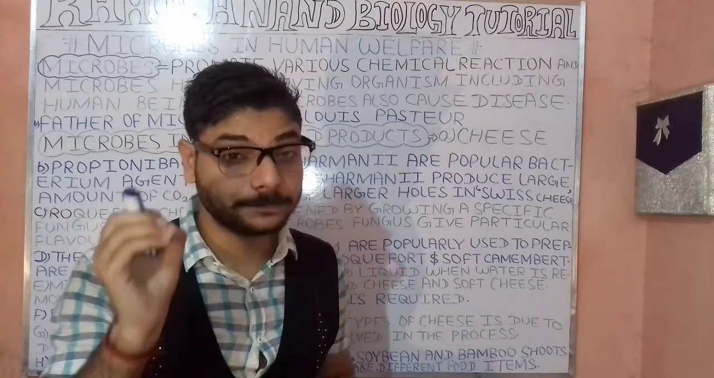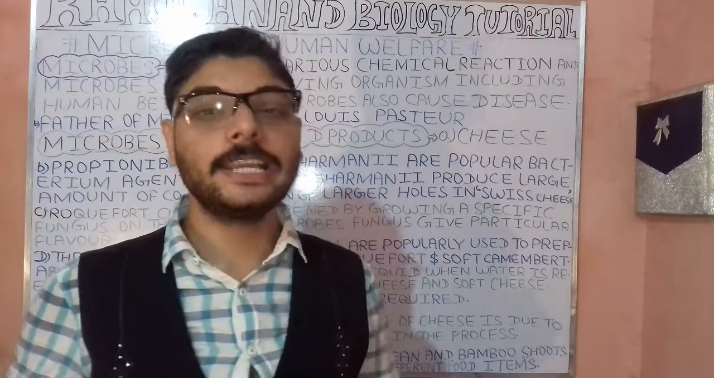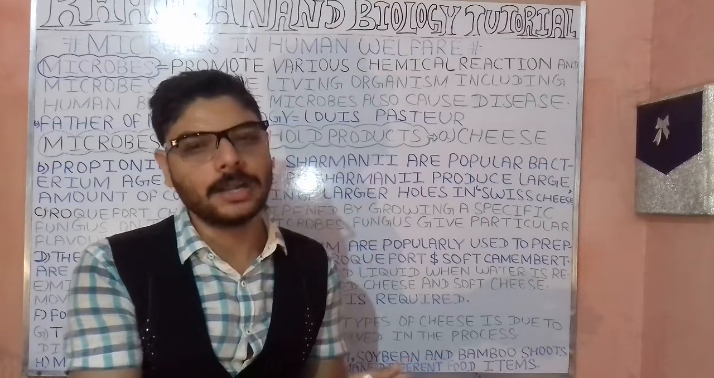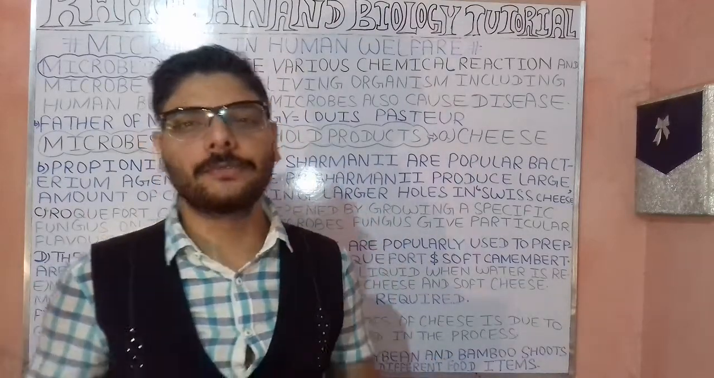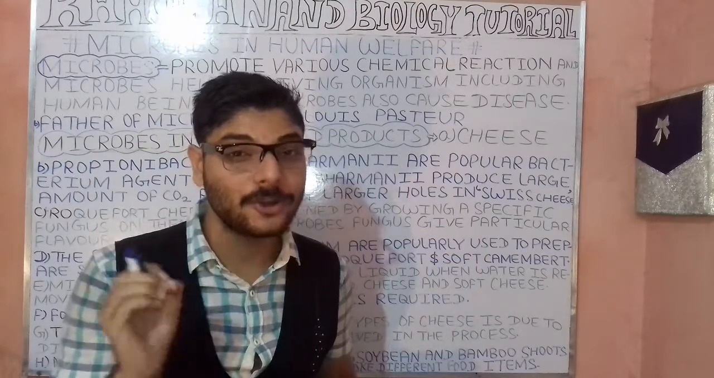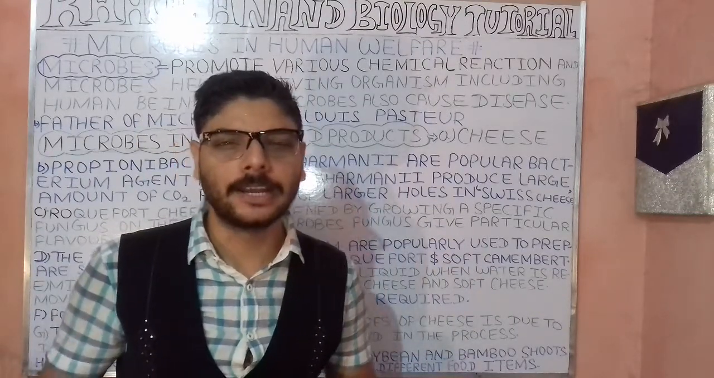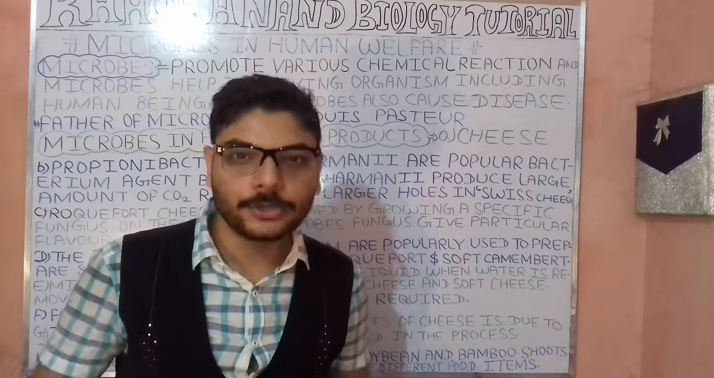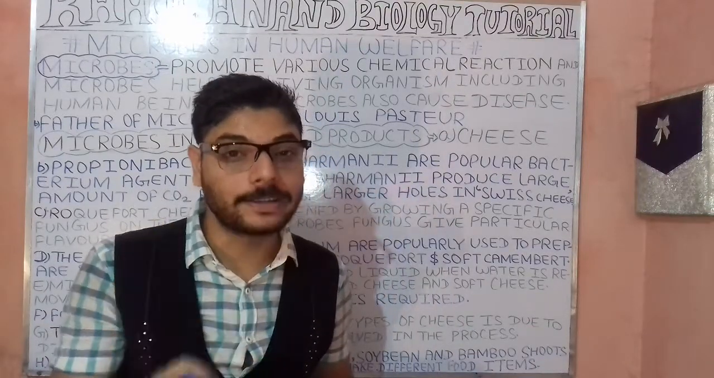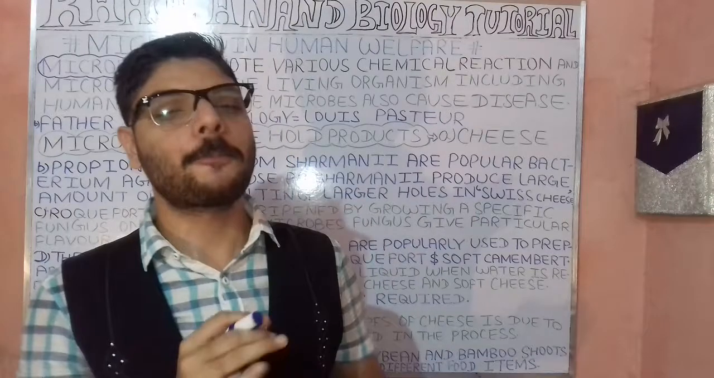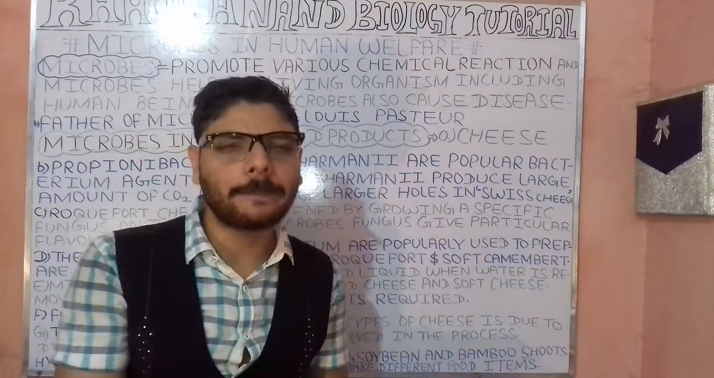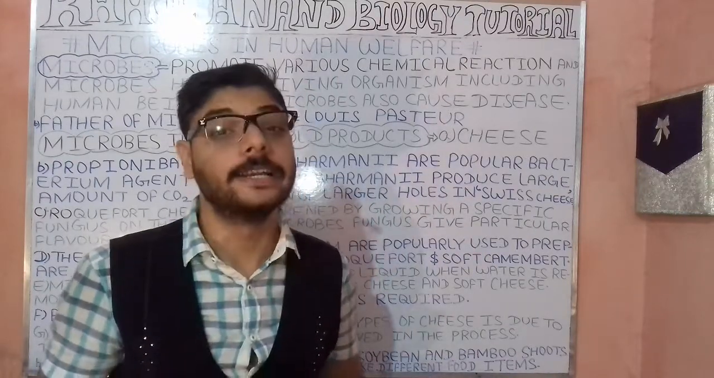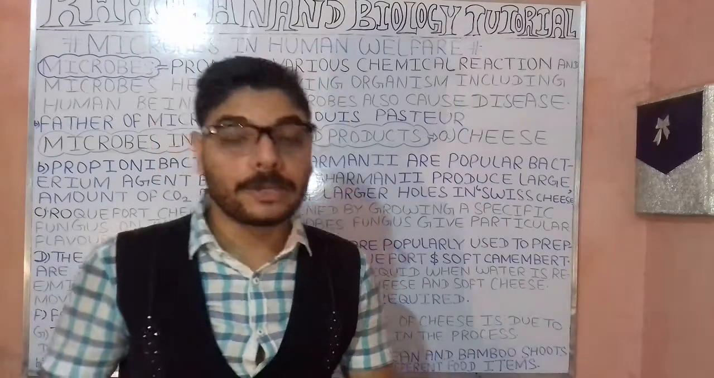Today we are going to study how these microbes are useful in household products, such as in the formation of cheese. When we talk about cheese, there is a particular bacterium involved, known as Propionibacterium sharmanii. It is a popular bacterial agent playing an important role in the formation of cheese.